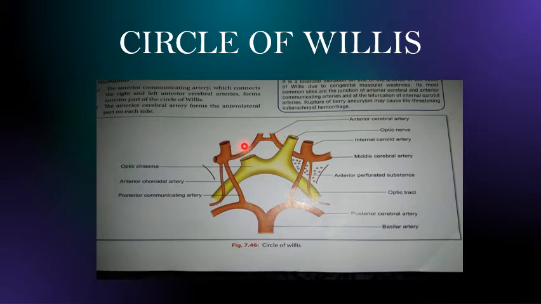Now, if you see the shape of it, students, you can see it's forming a polygonal shape, right? It's forming a polygonal shape, and it extends from superior border of pons and median longitudinal fissure.